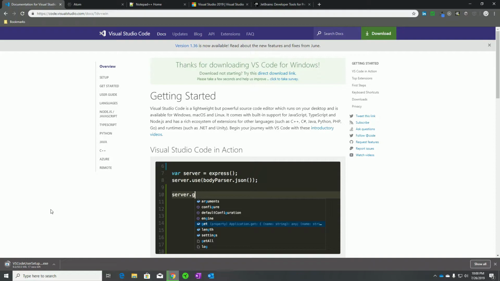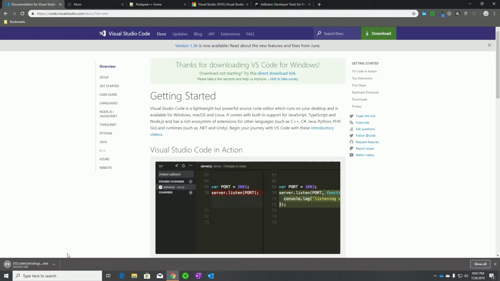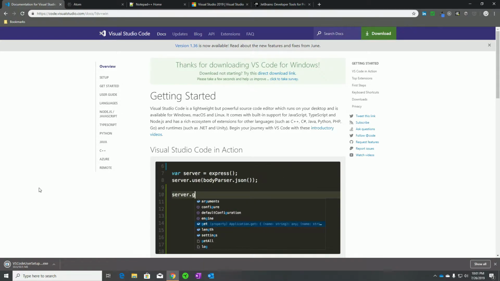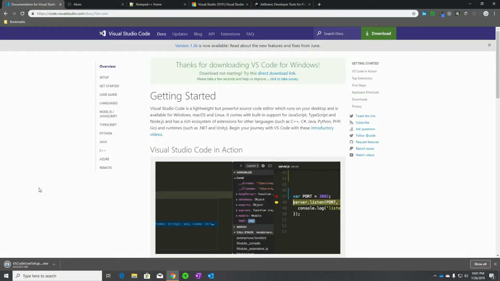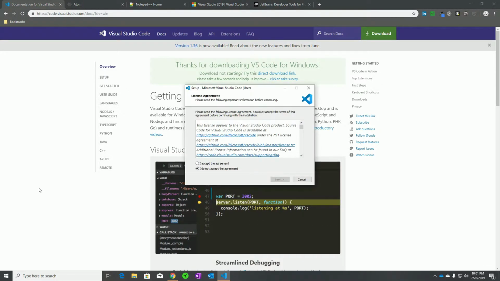16 seconds. I probably won't cut this out of the vid. Now you just click the download, like you would anything else you're downloading, and it'll start the setup, basically installing it to your computer. Like I said, it's no different than a program you open like Word or PowerPoint. It's going to be the same kind of concept. Accept that. I have no clue what it says.